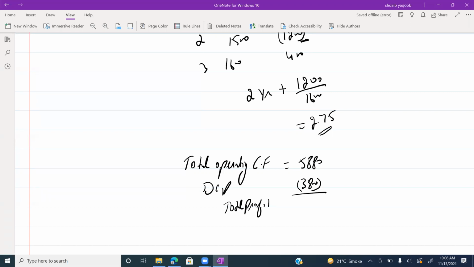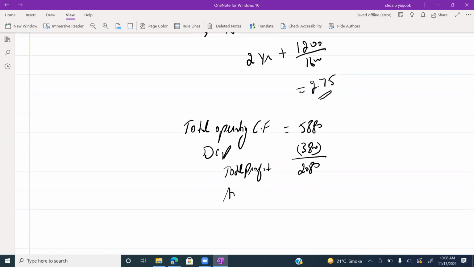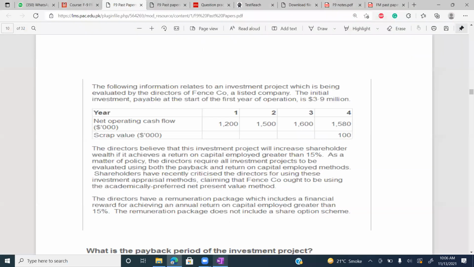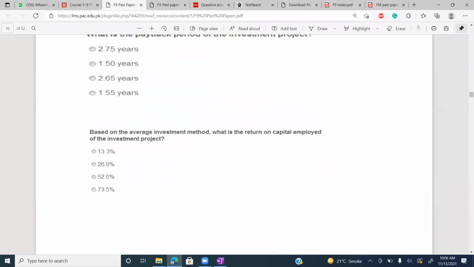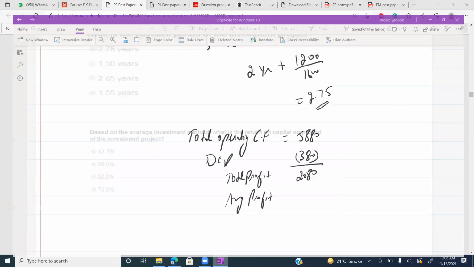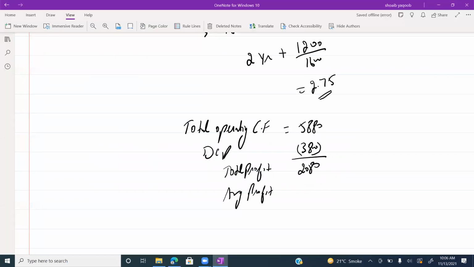Total profit is 2,080. Average profit, number of years are 4, so it is 520. And average investment will be 3,900 plus 100 divided by 2, which is 2,000.